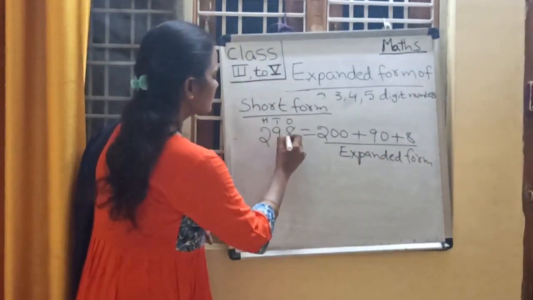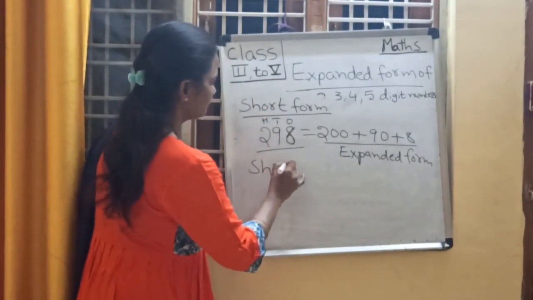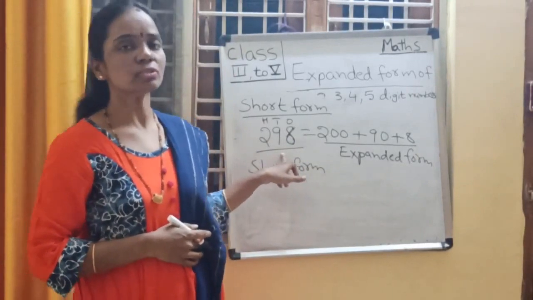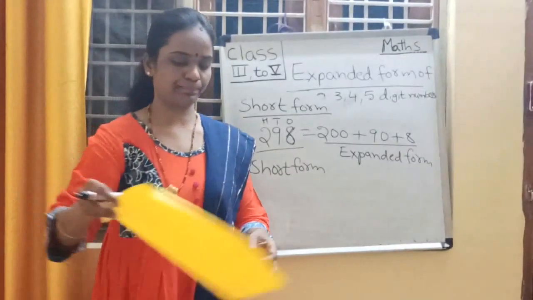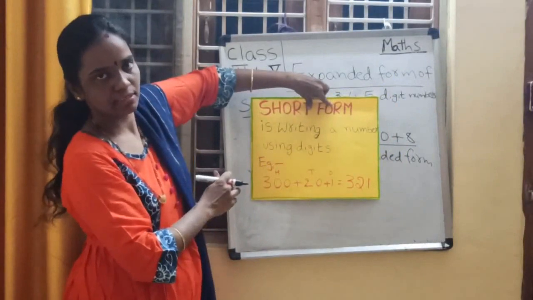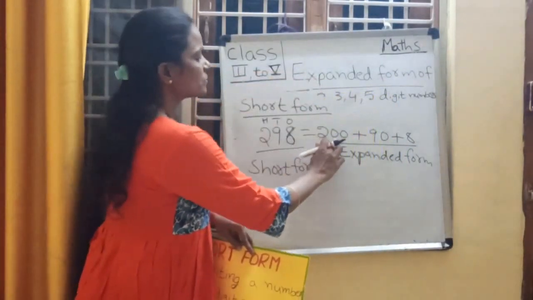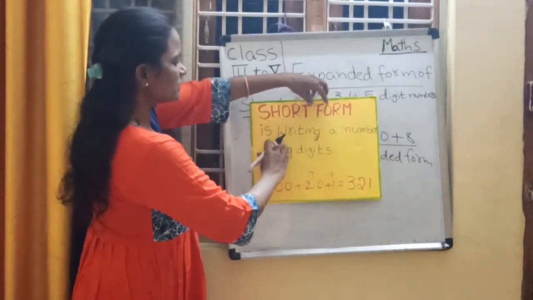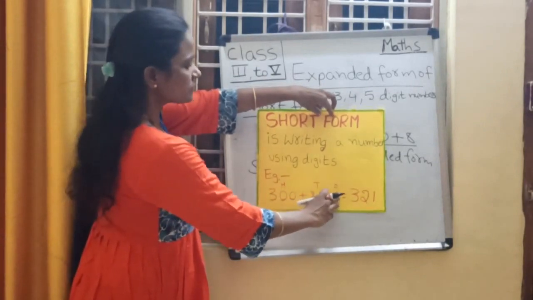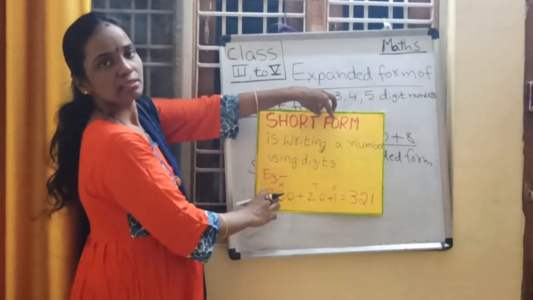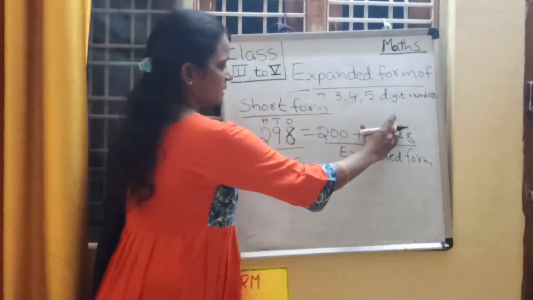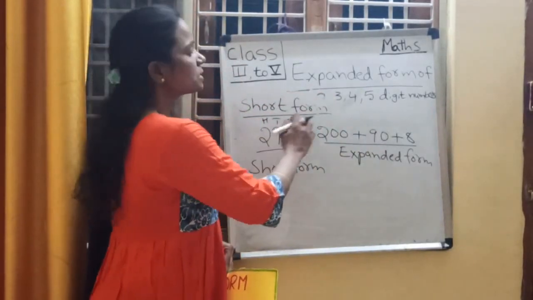And this number is nothing but the short form. So what is a short form? Short form is writing a number using digits. For example, 300 plus 20 plus 1. What is the short form of this? 321. Right, children? Understand? So this is expanded form and this is short form, opposite to each other.